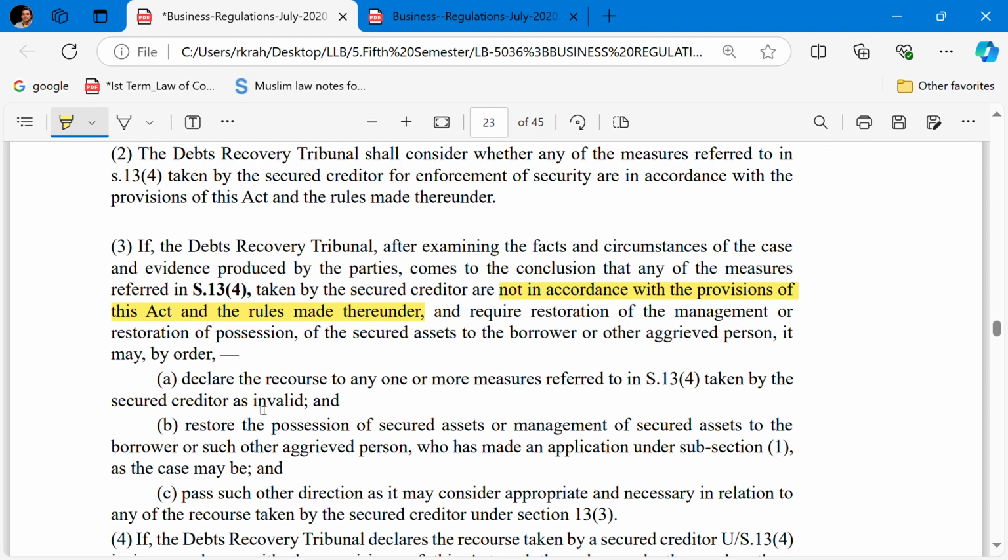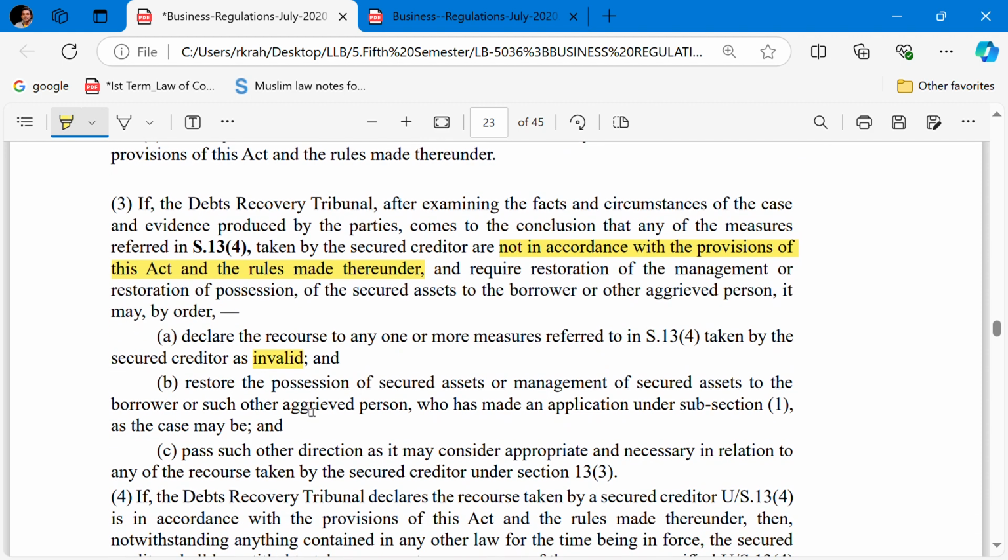It can then restore the possession of the secured assets or the management of the secured assets to the borrower or such aggrieved person.